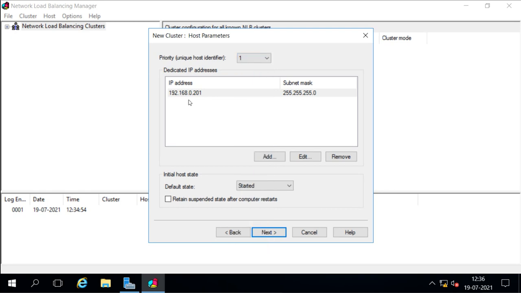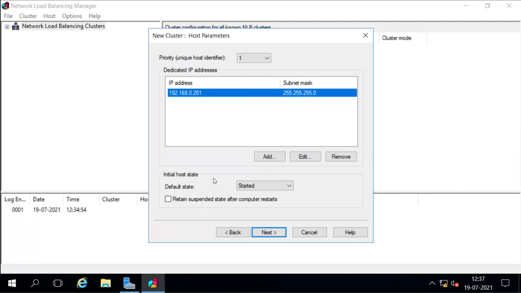Now this is the network adapter we have, and that adapter has this IP. It is saying this is the dedicated IP address for this server. So you can keep this IP address, or you can add any other IP address for this server as the dedicated IP address, as we can add multiple IP addresses on a single interface. I will go with this single IP address, and this IP address will be dedicated for this node server in the cluster. If I want to connect to this node, I will use this IP address.